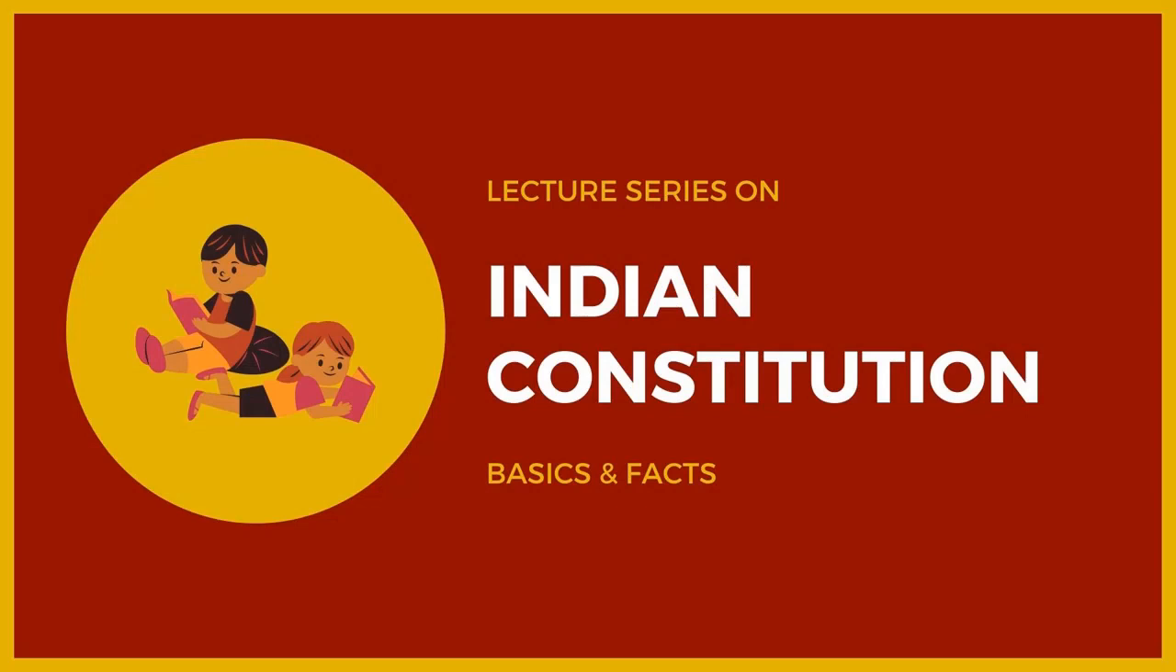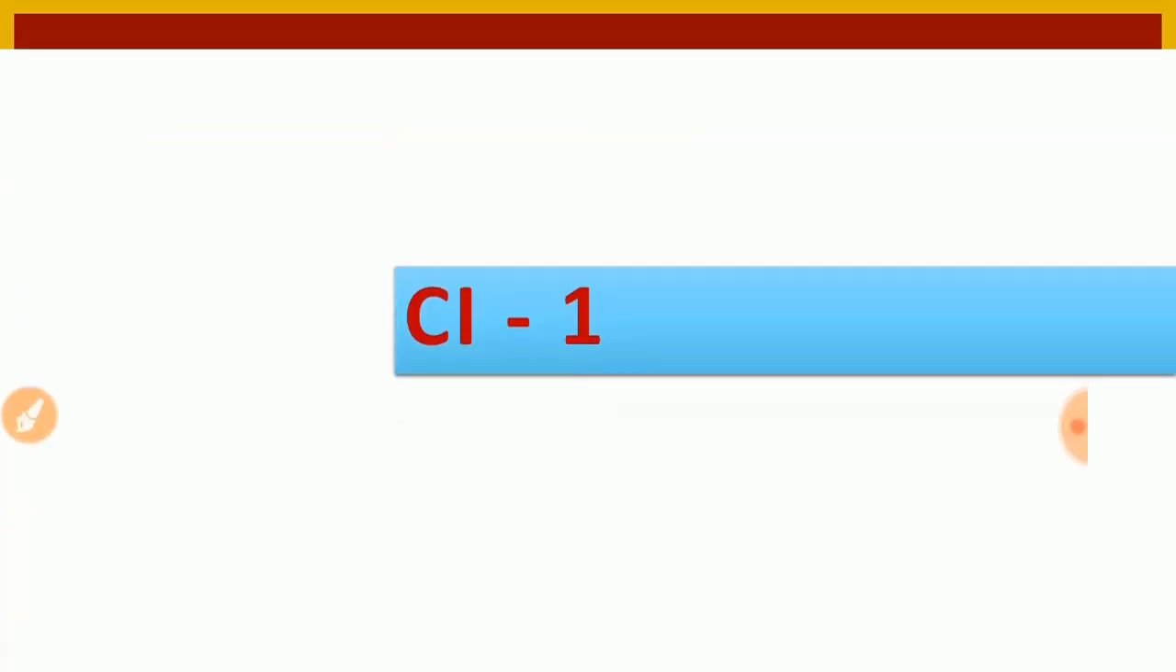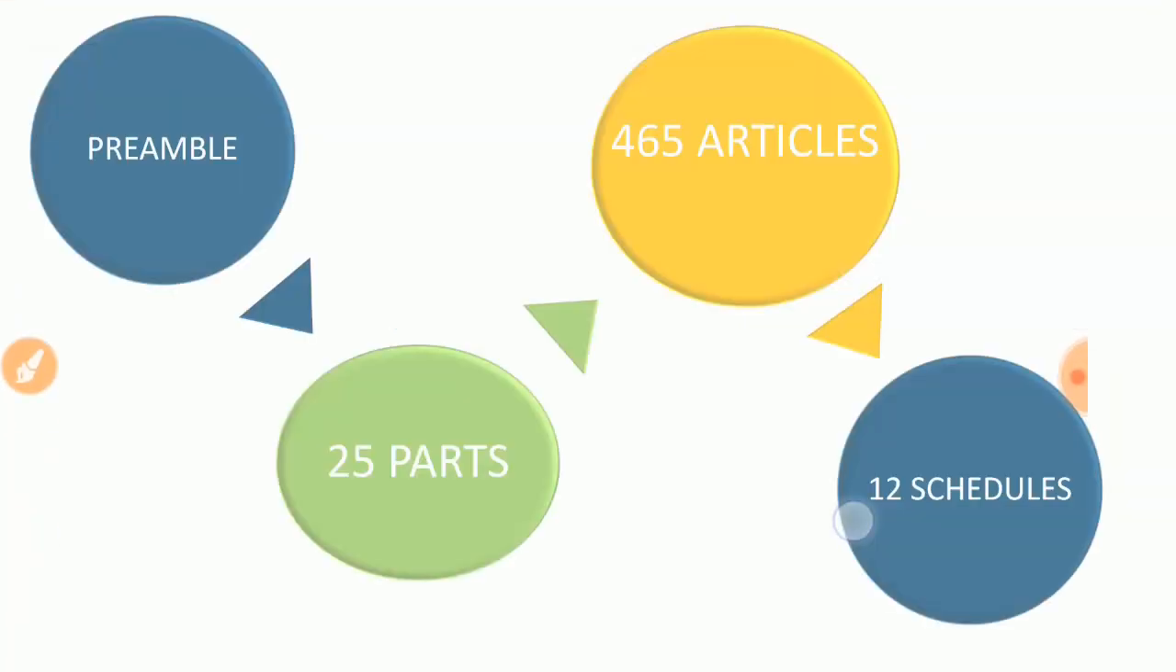Today in this session we are discussing the Indian Constitution. So let's start with the Constitution, the first session. Before understanding the Indian Constitution, you have to be very clear about a few terms. As you can see here, the terms written here are preamble, parts, articles, and schedules.